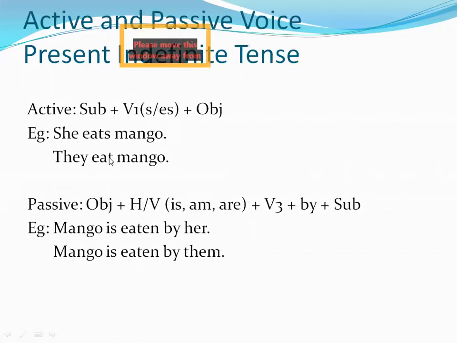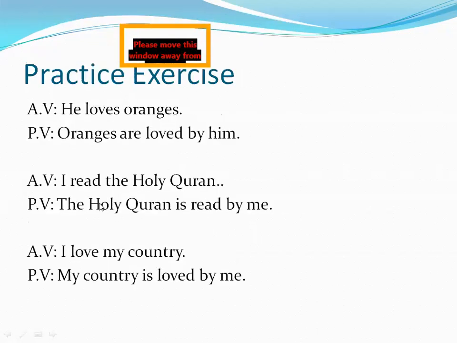In the previous slide, mango was only one. यहाँ mango single था. That's why we were using is over here. But now here the oranges are more than one. ठीक है. He loves oranges. Oranges are loved. Again V3 will be here. By will be here. And then him.